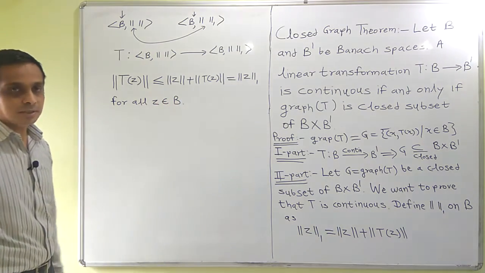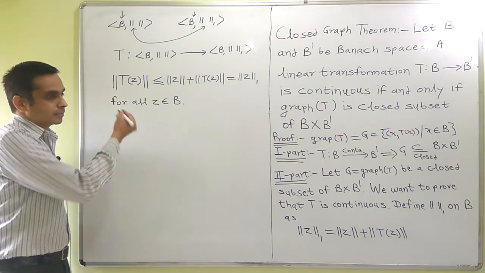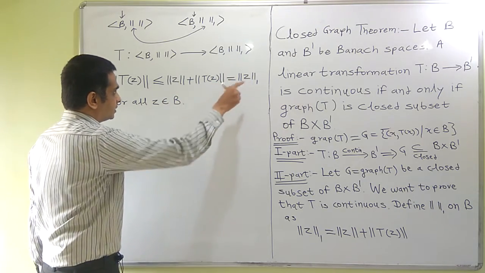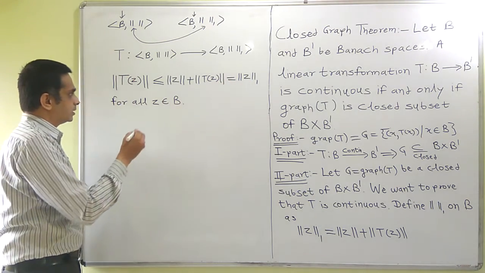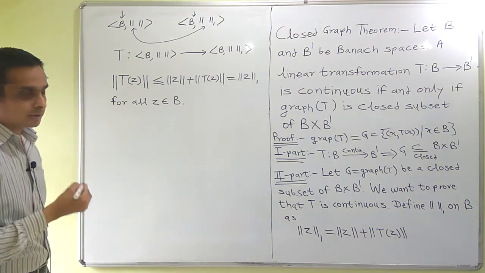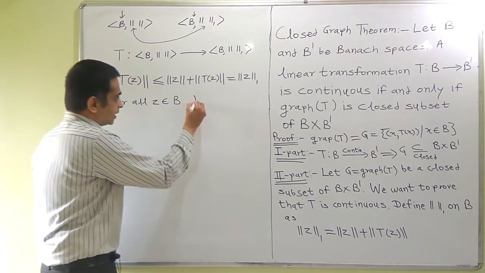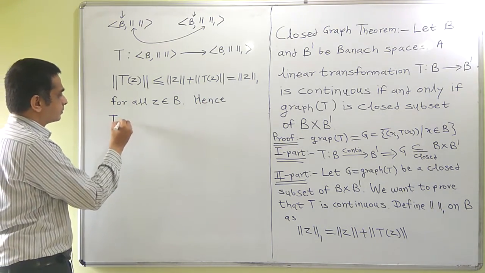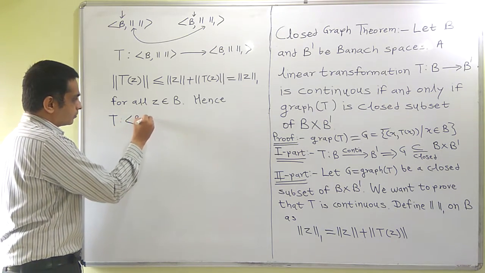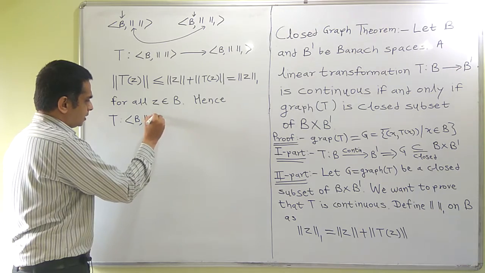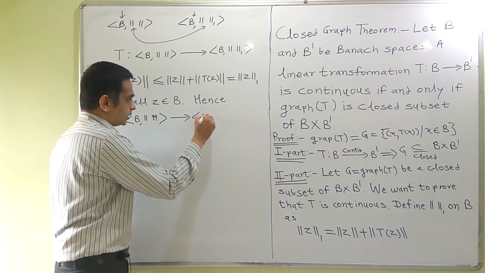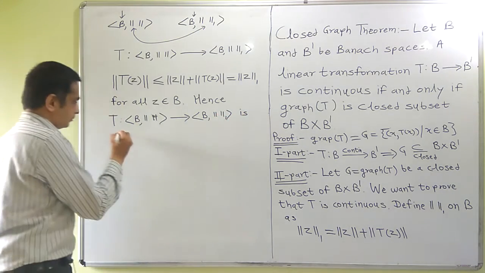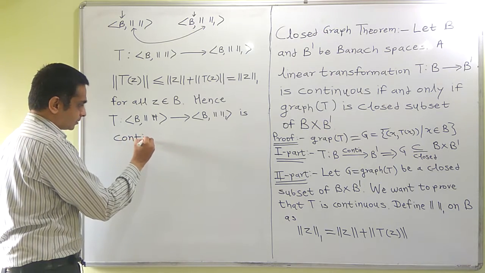Recall the definition of continuous linear transformation. Norm of Tz is less than or equal to norm 1 of Z for all Z belongs to B. So by definition of bounded or continuous linear transformation, we can say that T from B with norm to B with norm 1 is continuous or bounded.